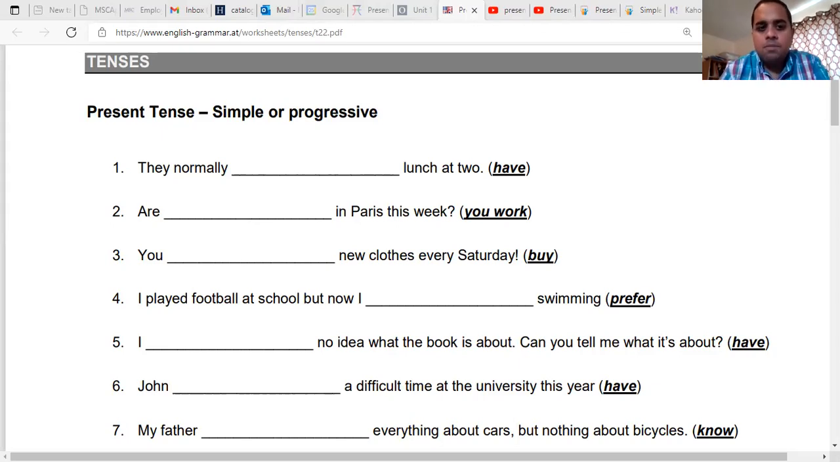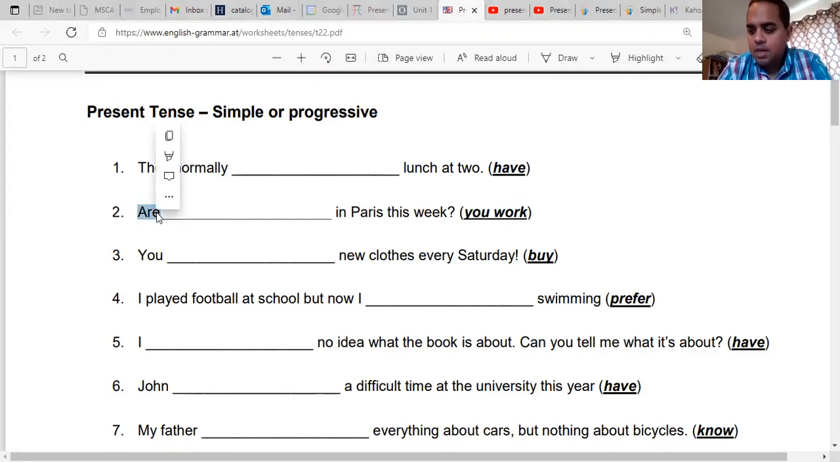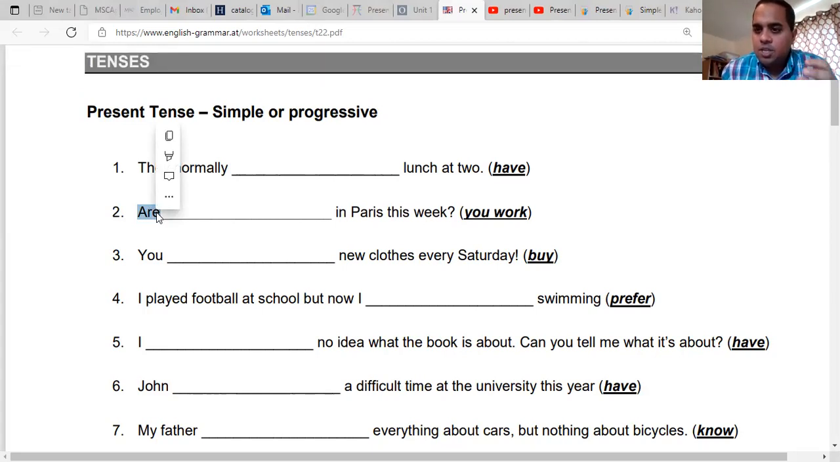No, that's wrong. Number 2, does anyone know? Okay. So number 2 is present progressive. Are you working in Paris this week? So are is the verb to be. Whenever we have are, we need to use present progressive, okay?